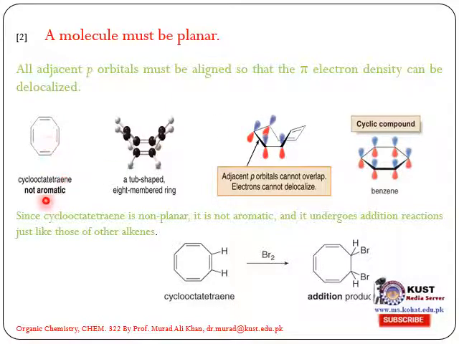This is cyclooctatetraene. It is not aromatic. It is a tub-shaped 8-membered ring, and adjacent p orbitals cannot overlap. Electrons cannot delocalize because it is not planar. Against this, benzene is planar and all the p orbitals overlap with each other.